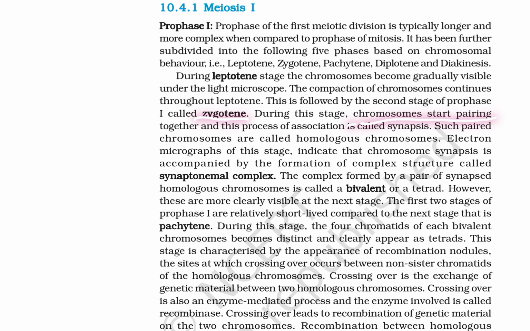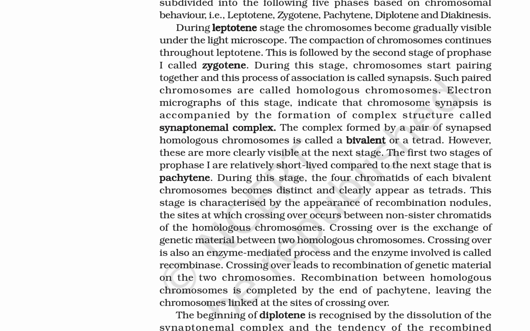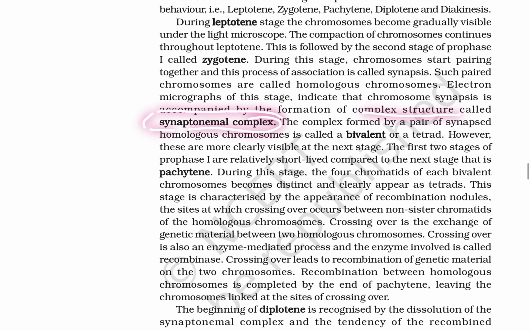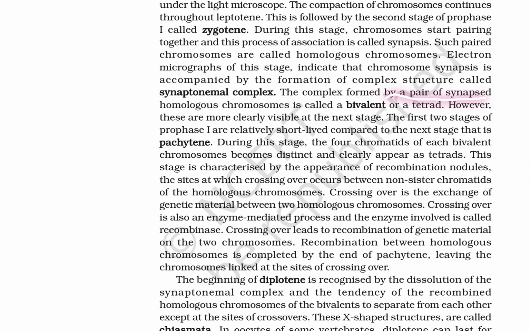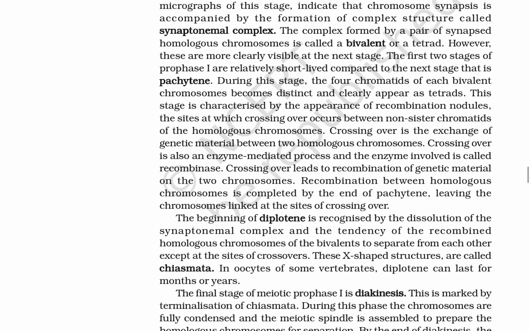During this stage, chromosomes start pairing together, and this process of association is called synapsis. Each such paired set of chromosomes is called homologous chromosomes. Electron micrographs at this stage indicate that chromosome synapsis is accompanied by the formation of a complex structure called the synaptonemal complex. The complex formed by a pair of synapsed homologous chromosomes is called a bivalent or tetrad. However, they are more clearly visible at the next stage.